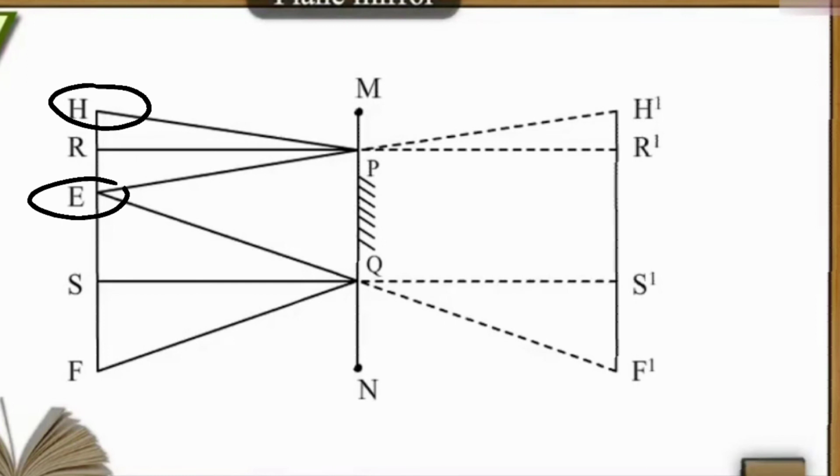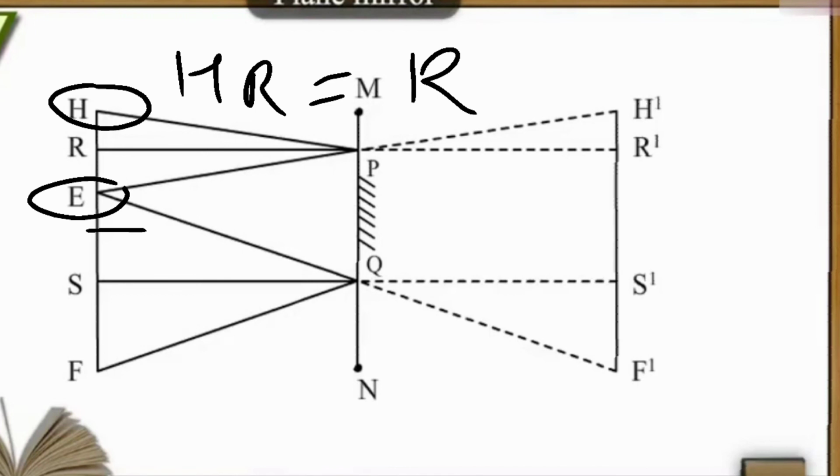Observe. Here R is the midpoint of HE. I hope you know what midpoint means: HR is equal to RE. Similarly, S is the midpoint of EF. That means ES is equal to FS. Correct? So these are the two midpoints I have taken. See the way I am proving it.